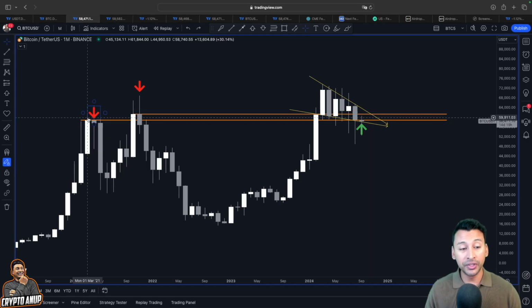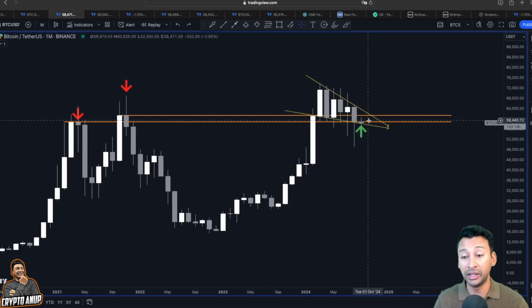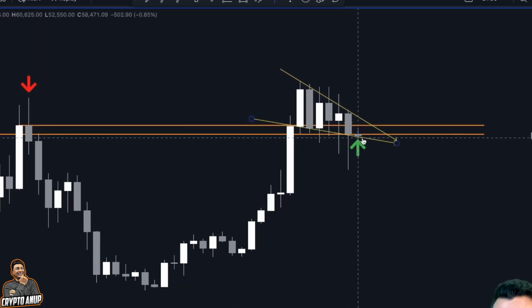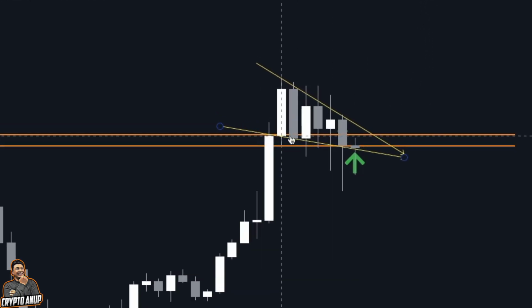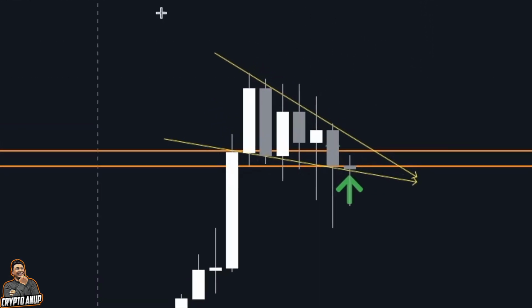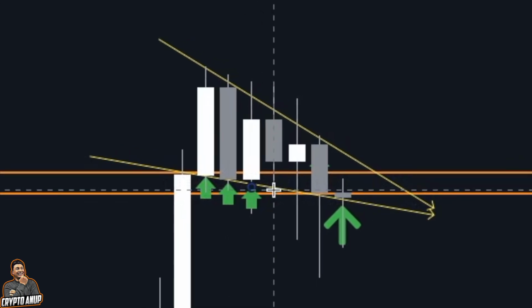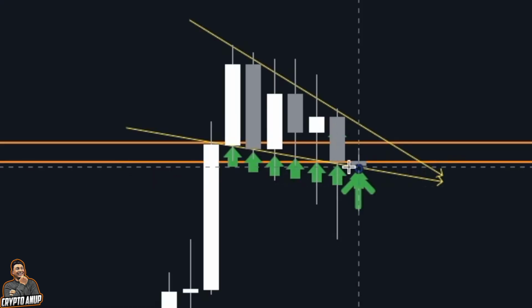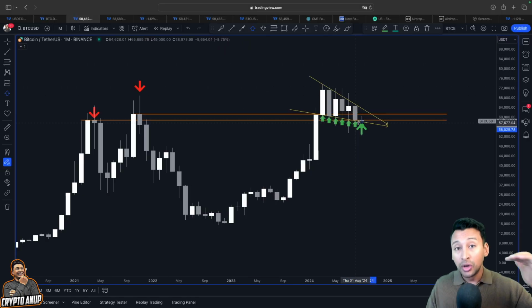So even if this horizontal trend line support has failed to hold the price in a monthly time frame, please be careful. We have this falling wedge playing out in monthly time frame, and this is a bullish continuation pattern. And each and every time whenever the price of Bitcoin has tested the support from this falling wedge, we have seen a very nice bounce off it. So that's why, even though we have failed to find support at 60,000, we still have strong support lying around 57, 58,000. So as long as the price remains above this trend line, let's not be that bearish.